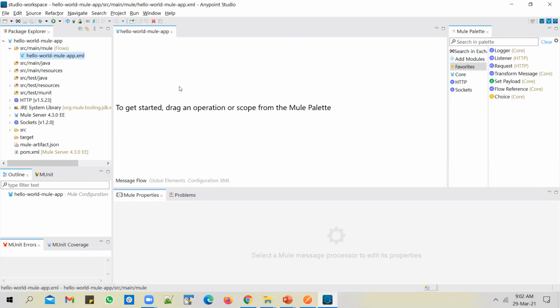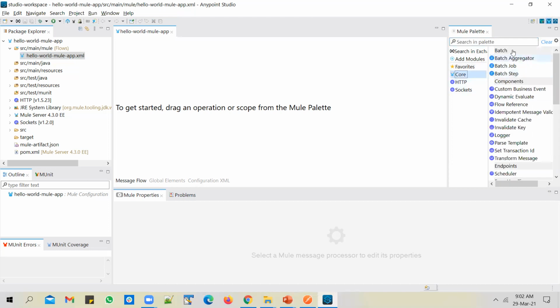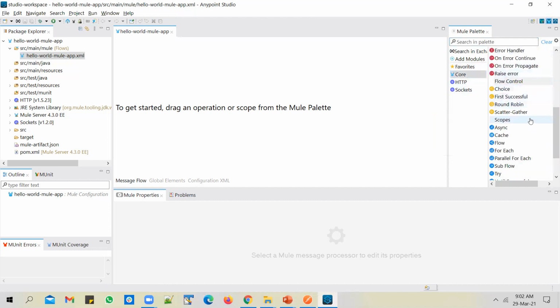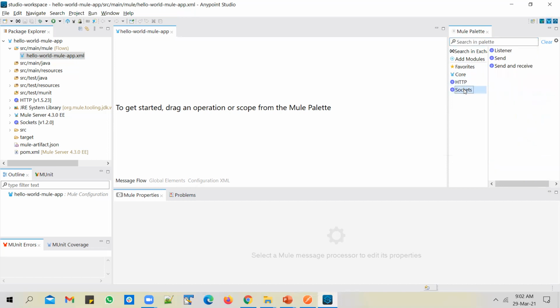Okay. And to start off with the application build, you will have modules available here, and you can mark some of them as favorites. You can mark any of the components that you wish to reuse quite frequently as favorites. And you have a few core components that you can use. As we progress along the course, we will make use of most of these components that you see. And you have HTTP and the socket.